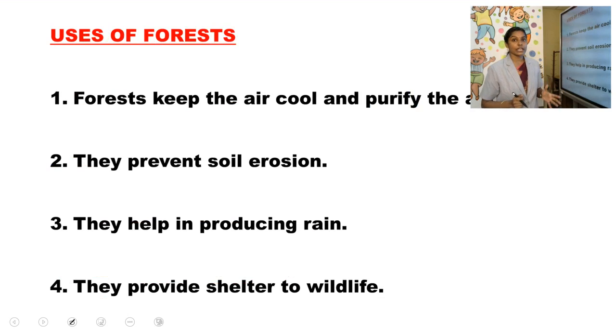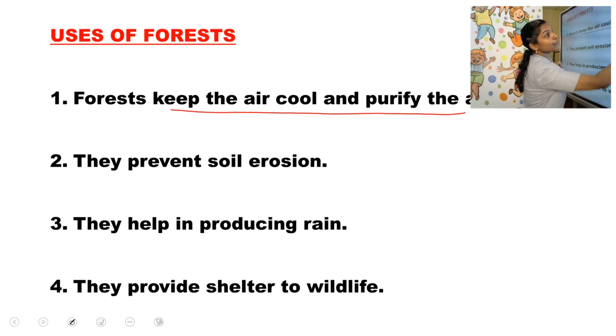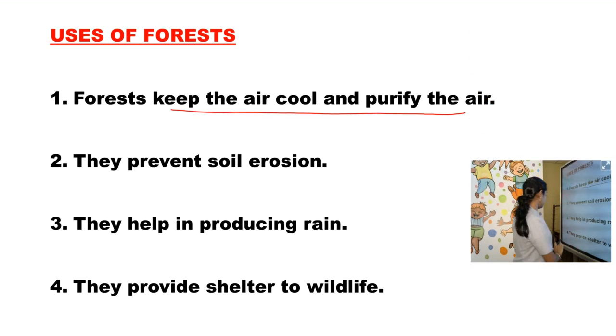Forest is very important for us, not only for human beings but also for animals, birds and insects. I have made it down as points. The first one is forests keep the air cool and purify the air.